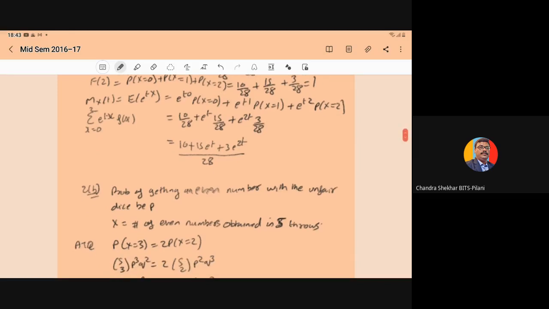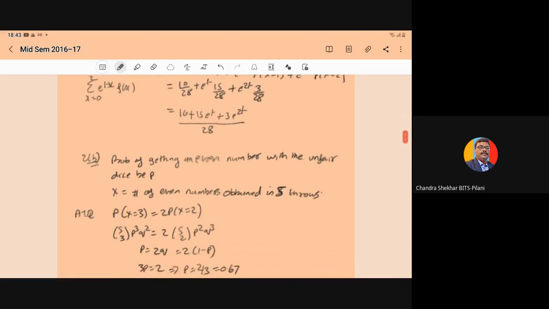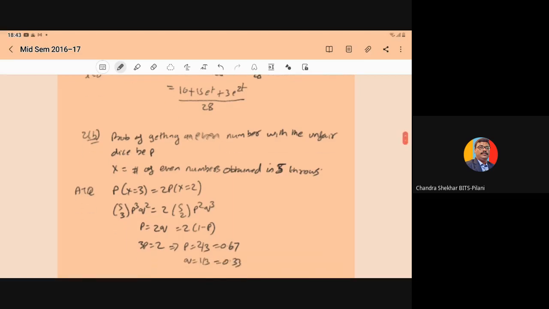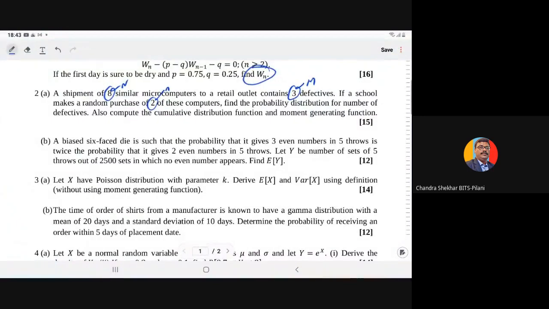And e to the power 0 into t is 1, and the probability of X equal to 0 is 10 upon 28. Then plus e to the power t into the probability of X equal to 1, meaning 15 upon 28, plus e to the power 2t into the probability of X equal to 2, that is 3 by 28. So that can be written as 10 plus 15 e to the power t plus 3 e to the power 2t, upon 28. That is the moment generating function for the given distribution. So these things we have to compute in question number 2a.